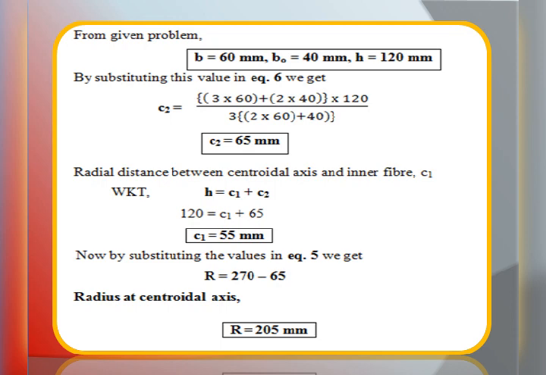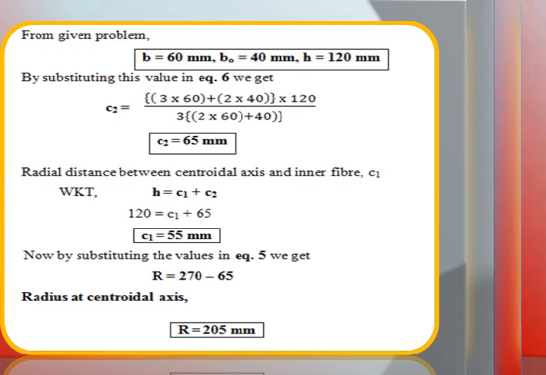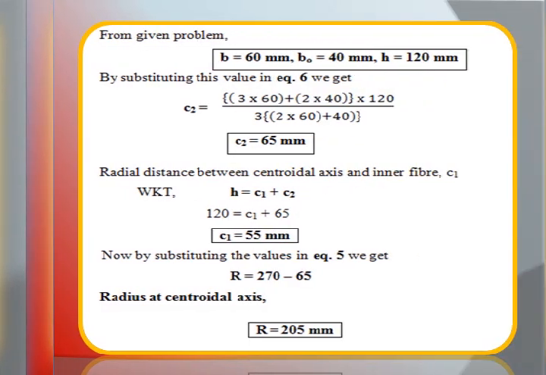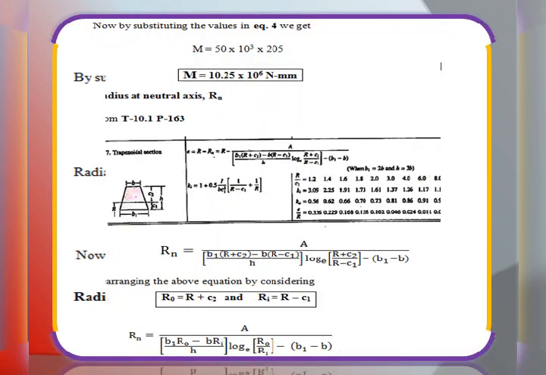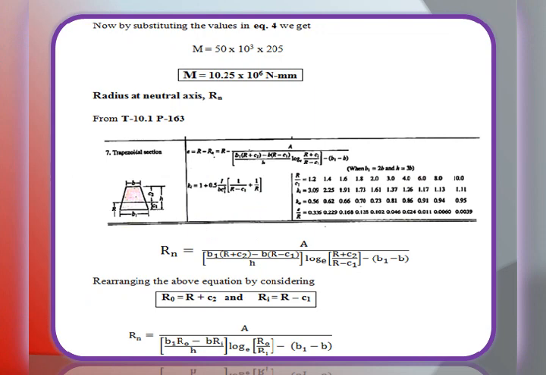Now, by substituting the values in equation number 5 to get the value R, that is equal to outer fiber radius 270 minus C2, the radial distance from the centroidal axis to the outer fiber, that is 65. Else we can make use of one more equation, that is Ri plus C1. Ri is nothing but 150 plus C1, that is 55. Then also we are getting the same value, that is radius at centroidal axis, capital R, is equal to 205.